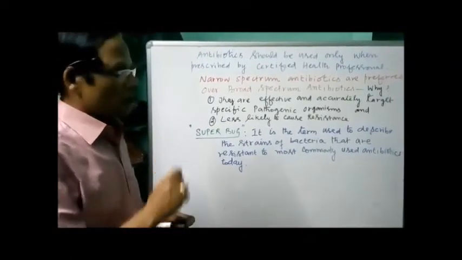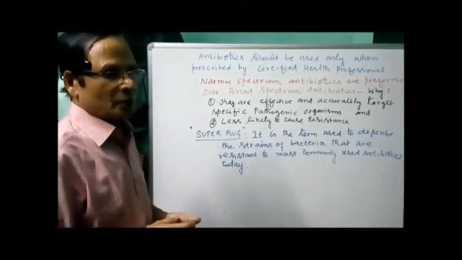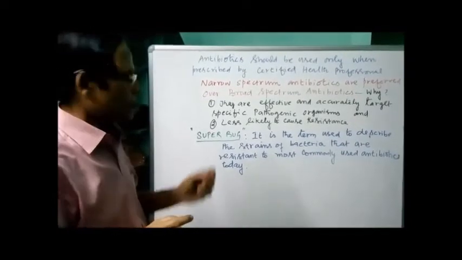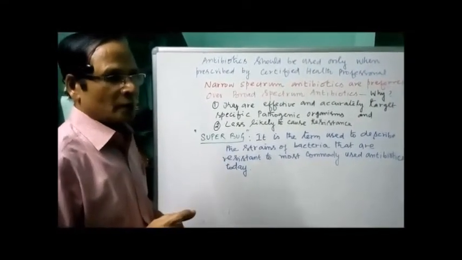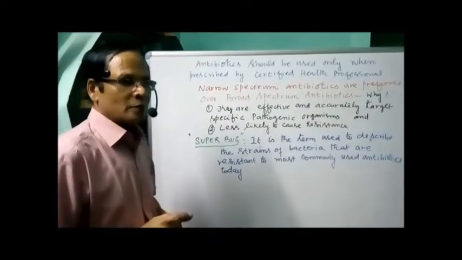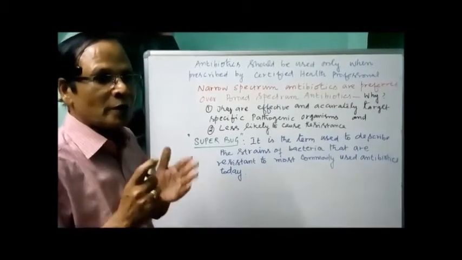Okay, one more question I want to complete. Now we are using penicillin. What is the problem associated with the use of penicillin? Just a few lines about this. The use of penicillin causes much problem. What problem? Hypersensitivity reaction is a major problem.